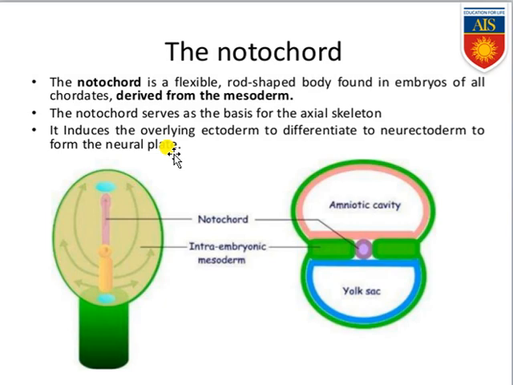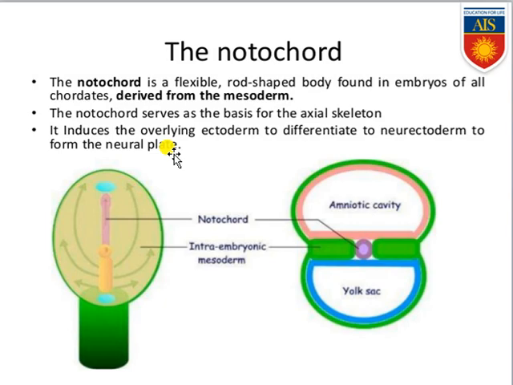This notochord serves as the basis for the axial skeleton. Keep it in your mind, the notochord is exclusively responsible for producing the backbone. In vertebrate organisms like us, the notochord gets modified into the vertebral column, which is present in the modified organism. It also induces the overlying ectoderm to differentiate into neuroectoderm and form the neural plate. Keep it in your mind, the notochord can be further modified into neuroectoderm structure, as well as forming the neural plate.